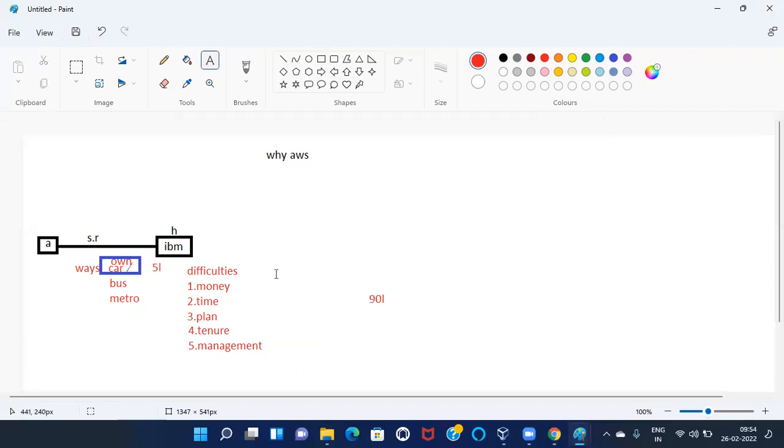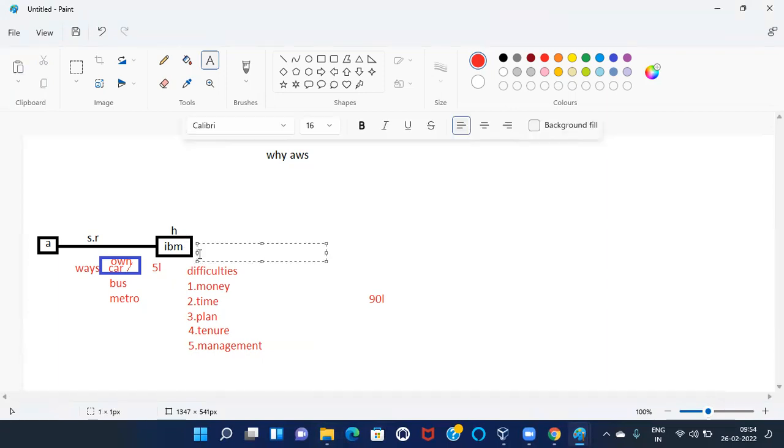But the considering point is what? As an employee of IBM, I am getting 15,000 salary per month.